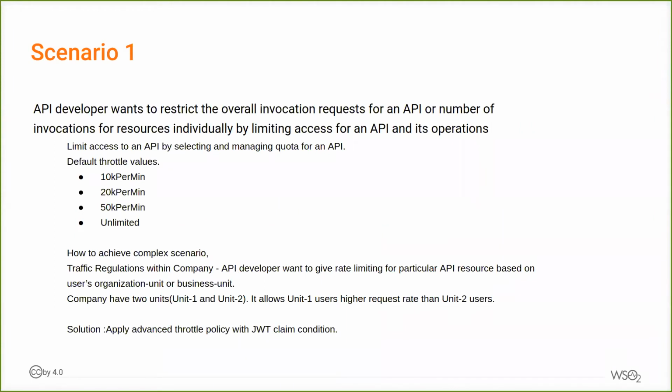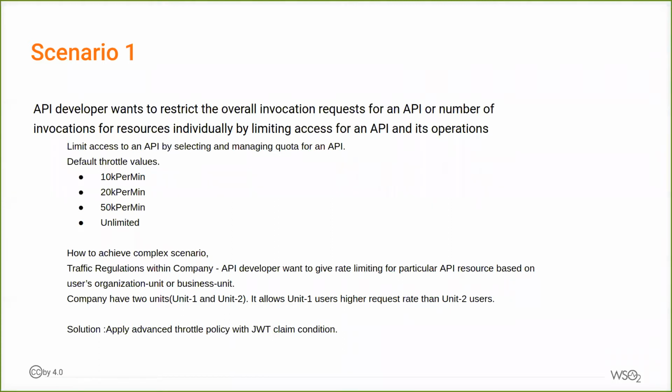As we all know, throttling allows us to control the number of successful hits to an API during a given period of time. So people always need to regulate traffic according to the organization and infrastructure availability. If you think about such a scenario, a developer wants to restrict the overall invocation requests for an API, or the number of invocations for resources individually, by limiting access for an API or its operations. In other words, limit access to an API by selecting and managing a quota for the API. API Manager by default has different throttling values such as 10K per minute, 20K, 50K and unlimited as well.